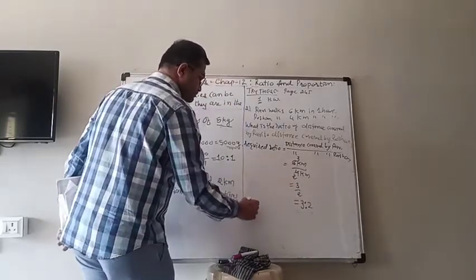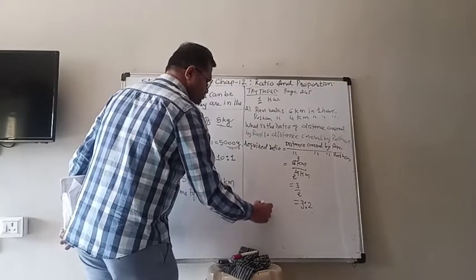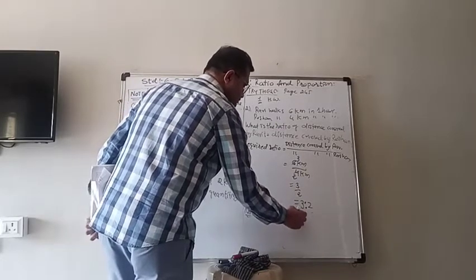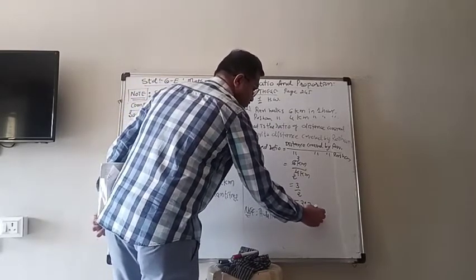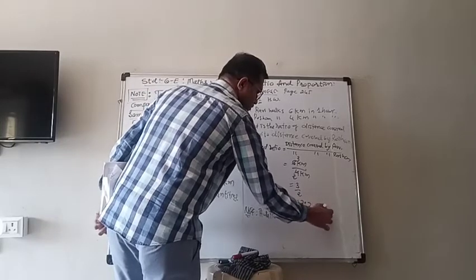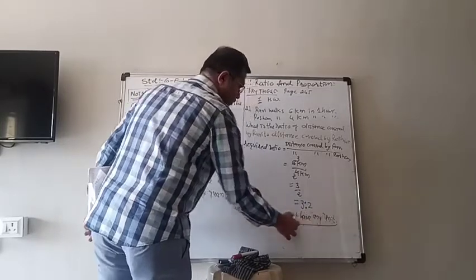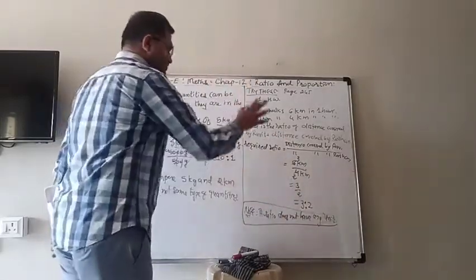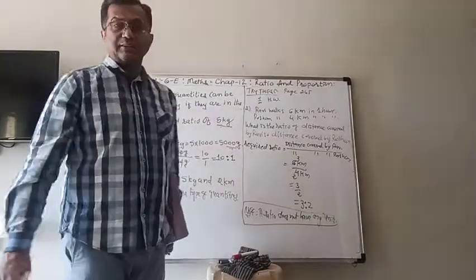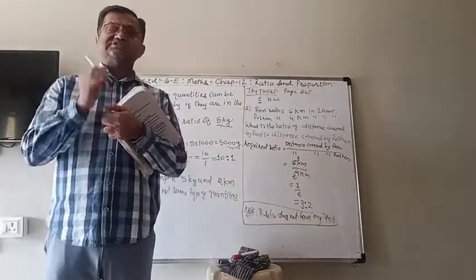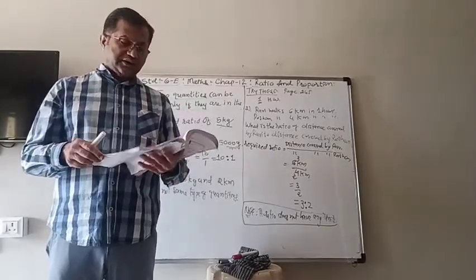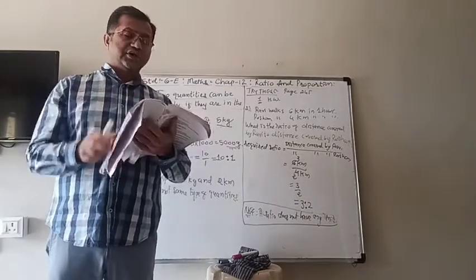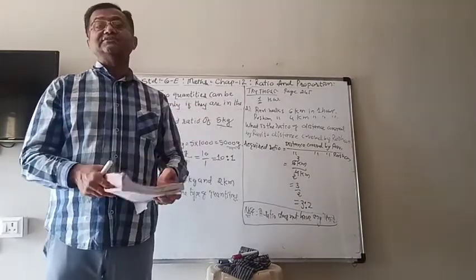And note, another note, a ratio does not have any unit. Means when you write down the answer, you have to write down just 3 is to 2, not kilometer or centimeter or kilogram or gram. Means the ratio is just a fraction. It does not contain any unit. So we need not write down the unit in the final answer of that type.